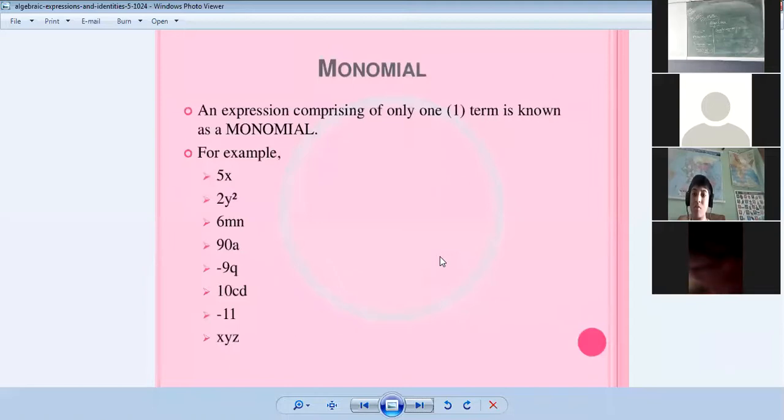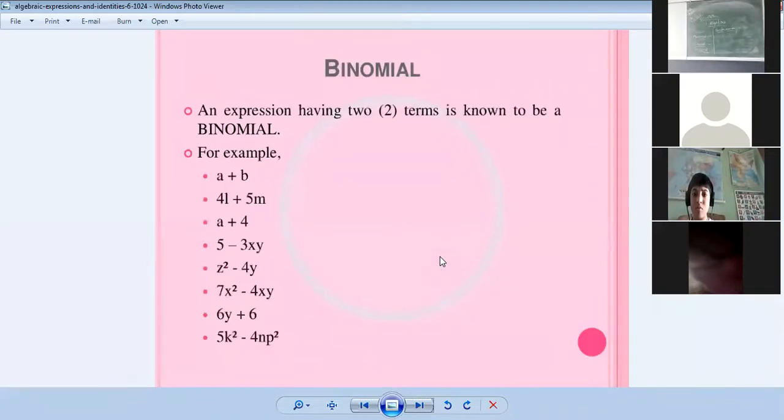Already I discussed what is meant by monomial. Observe these examples on your screen. An expression comprised of only one term is known as a monomial. Next, binomial: an expression having two terms is known as a binomial.